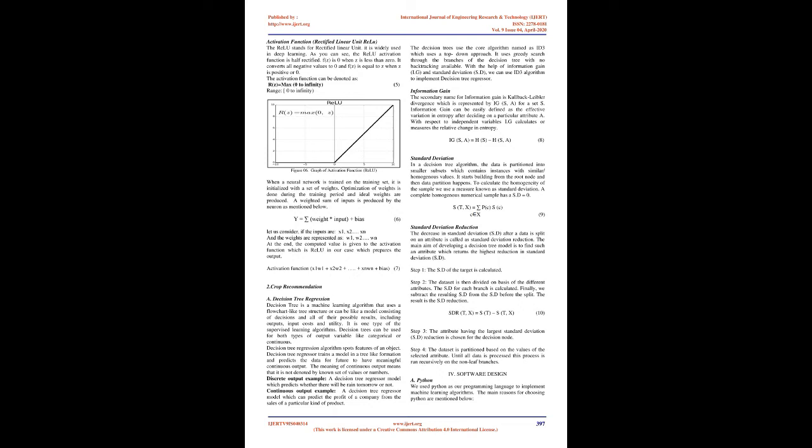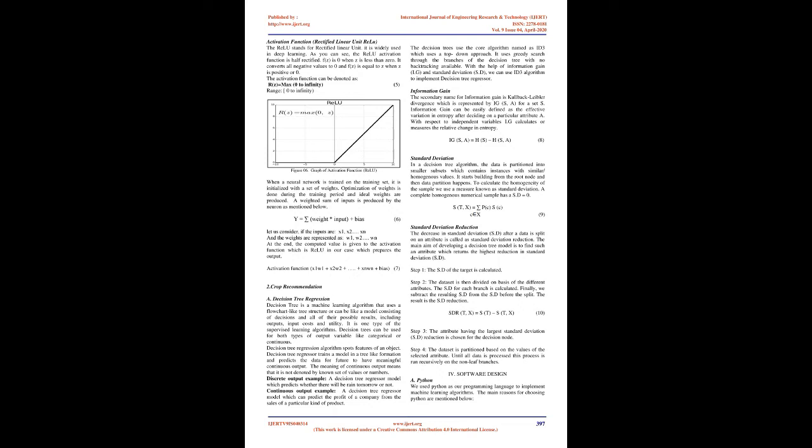2. Crop recommendation: decision tree regression. A decision tree is a machine learning algorithm that uses a flowchart-like tree structure, or a model consisting of decisions and all of their possible results, including outputs, input costs, and utility. It is one type of supervised learning algorithm. Decision trees can be used for both types of output variable, categorical or continuous.